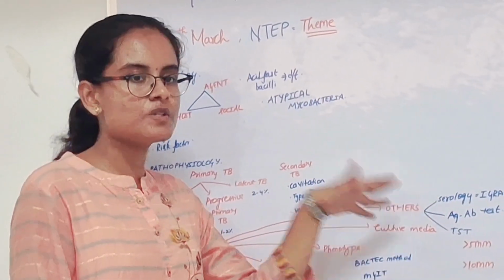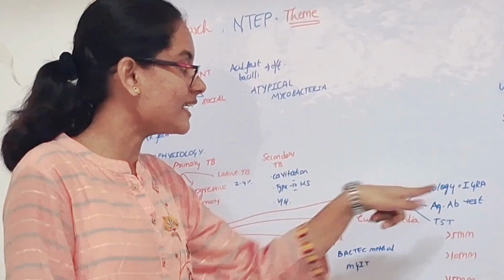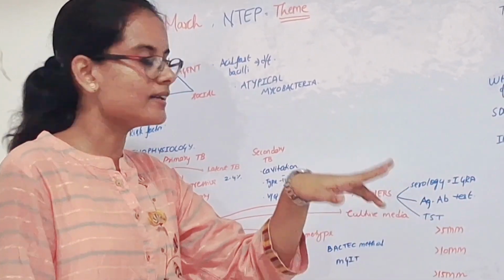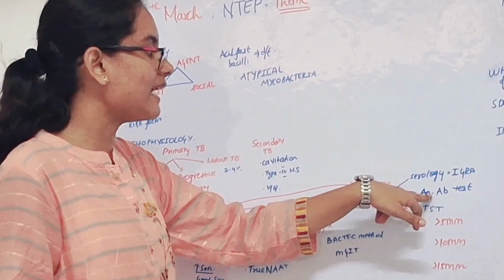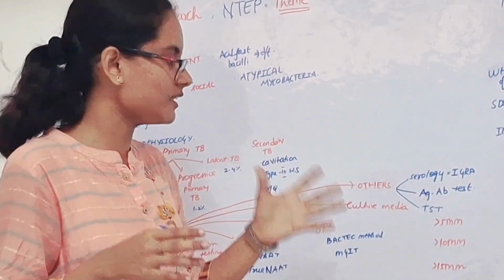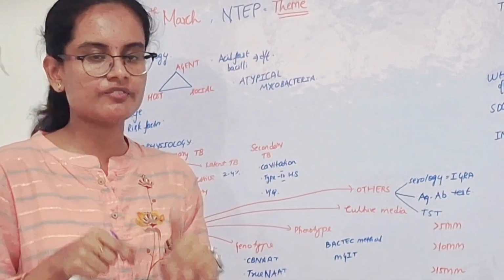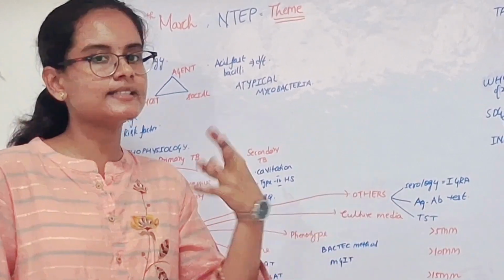Other methods include the serological method, which is the IGRA method, that is interferon gamma release assay, which is not followed in India as standard. Next we have the antigen antibody test, that is quantification test, which is also not in use these days. Next you have the tuberculosis skin test.